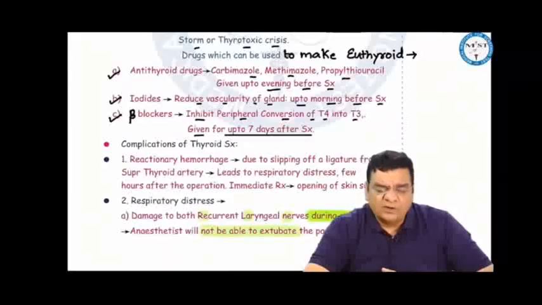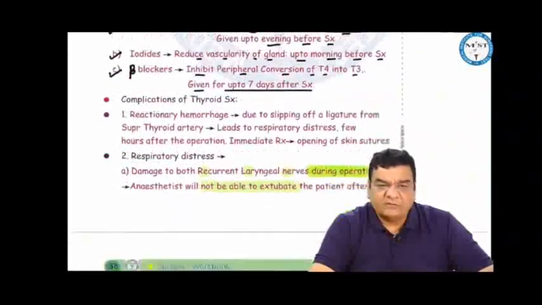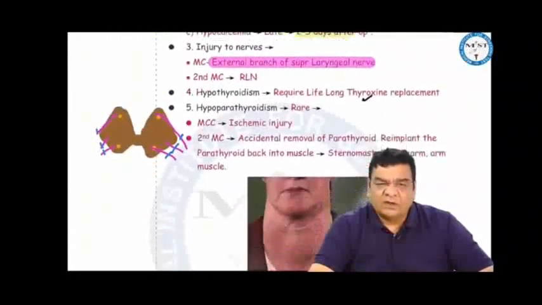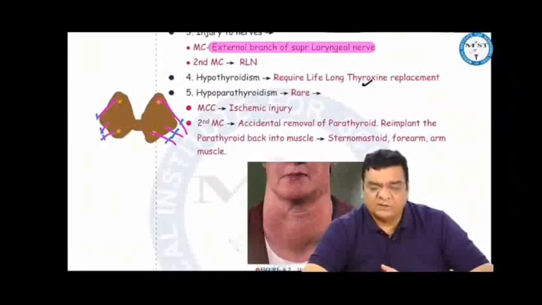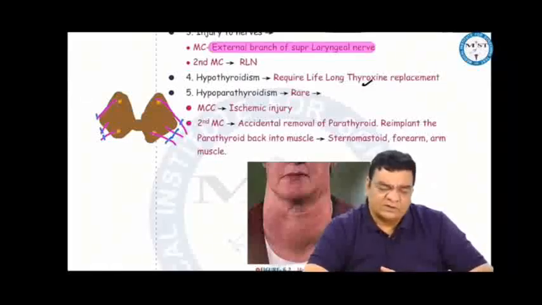The nerve most commonly injured during thyroid surgery is the external branch of the superior laryngeal nerve. The second most common nerve injured in thyroid surgery is the recurrent laryngeal nerve. Sometimes when we are doing a total thyroidectomy, hypothyroidism will occur, which will require lifelong thyroxine replacement. Rarely, hypoparathyroidism can occur. That is due to ischemia to the parathyroids, because the inferior thyroid artery is the major supplying vessel to the parathyroids. If we are doing a total thyroidectomy, we might cause damage to the vessel supplying blood to the parathyroids. The second reason for hypoparathyroidism can be accidental removal of parathyroids during surgery.